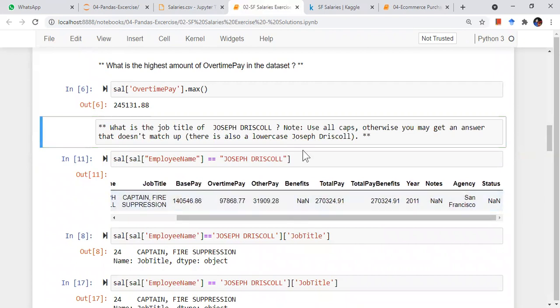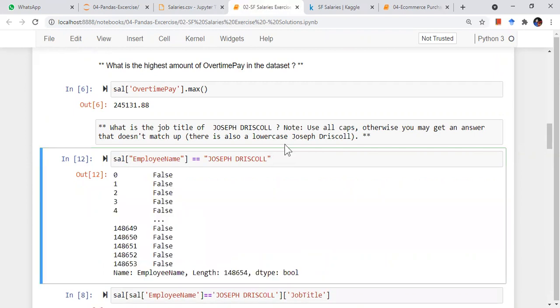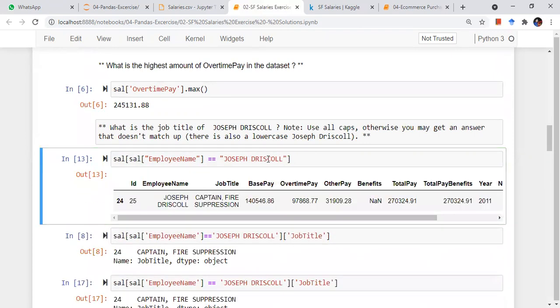How does the second cell work out as well? Without this, if I'm just filtering this out, it is basically running this condition on all my data frame and giving me true, false, true, false. So this whole thing is true at only one of the points. But now I want just that particular row. So I pass this condition on my cell data frame: go to the cell data frame, apply this condition and give me only that row, so I get the complete row where this condition is matching.